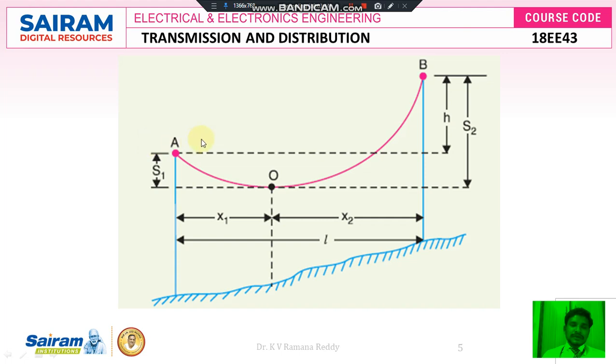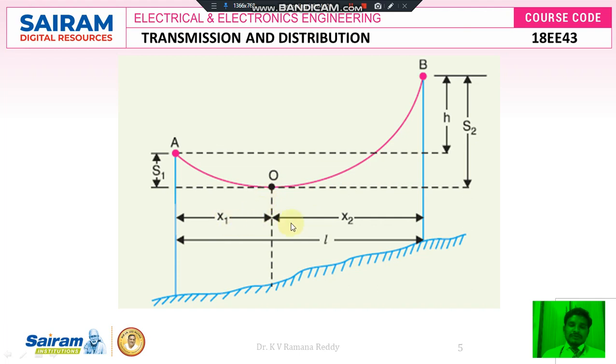Let us discuss very clearly where the ground level is not the same. For example, while we are crossing a small hill, let us assume that tower A is at this place and tower B is at some height, and there is a sag of the conductor, which is represented with pink color here. O is the origin of this conductor, x1 is the distance from supporting structure A to point O, and x2 is the distance from supporting structure B to point O.